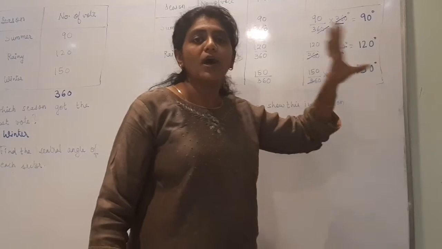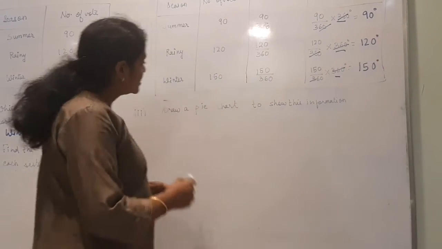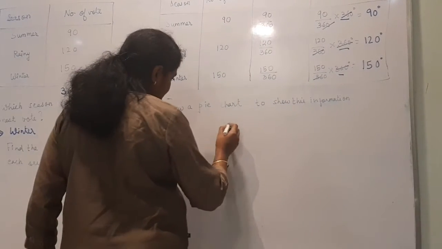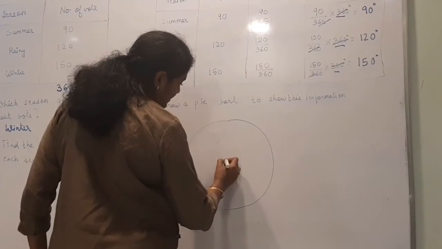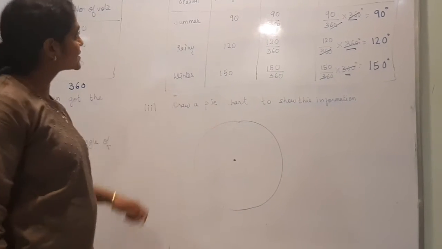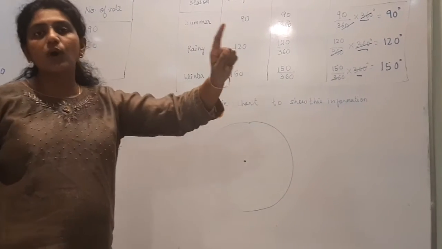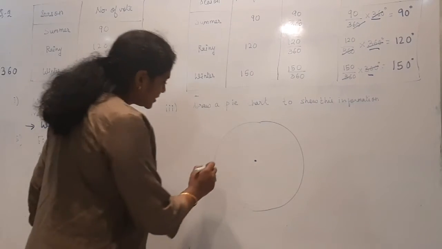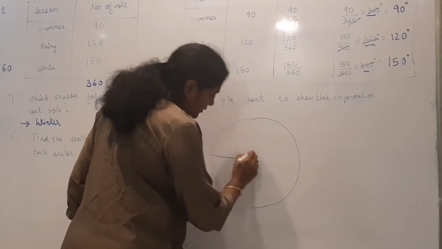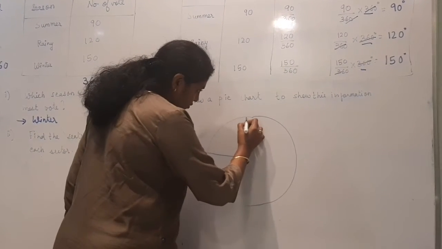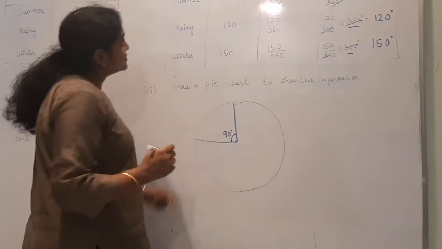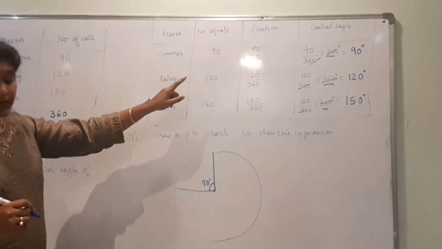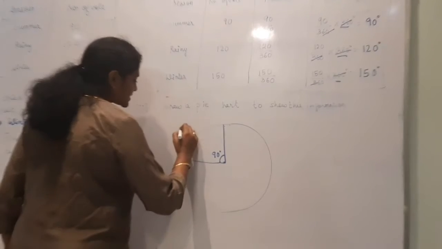Now with this you have to draw a pie chart. So for pie chart you have to do with compass. Take the center. Yes, now for summer you have to draw 90 degree. So let us take this as reference line. So this is 90 degree. How many? This is summer.